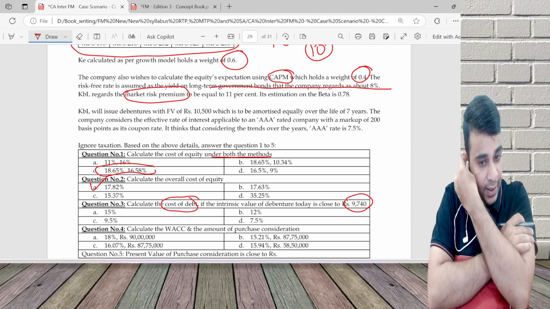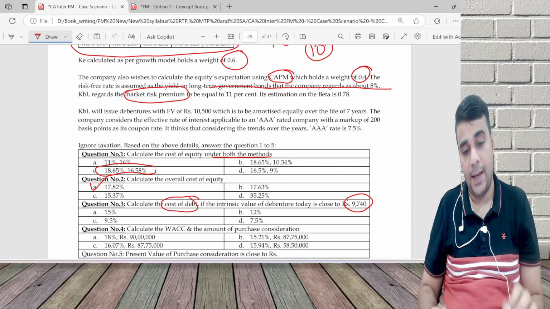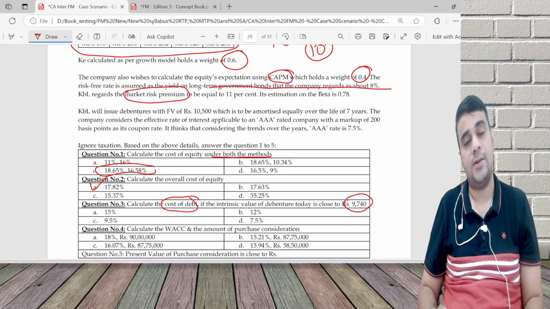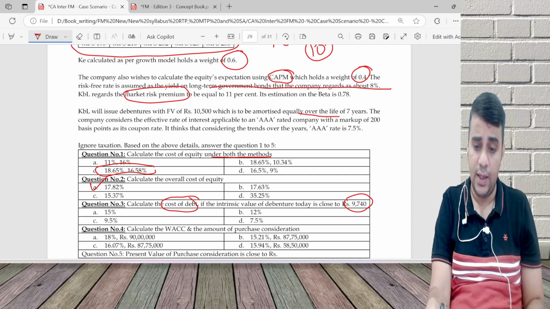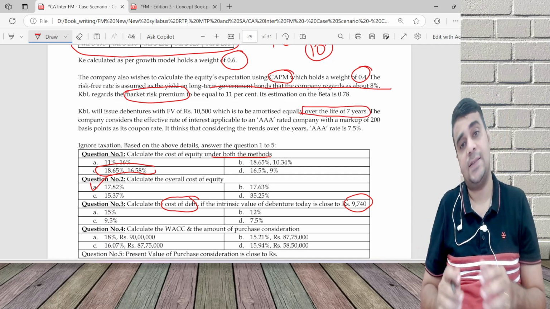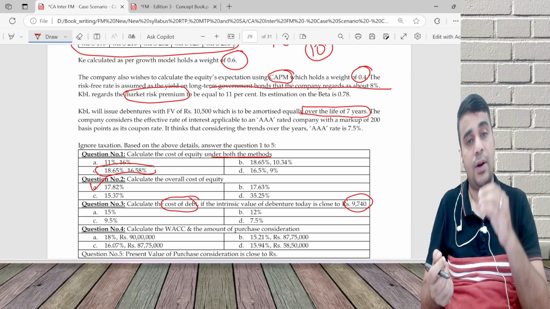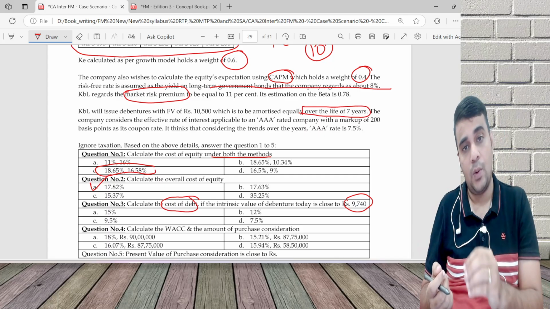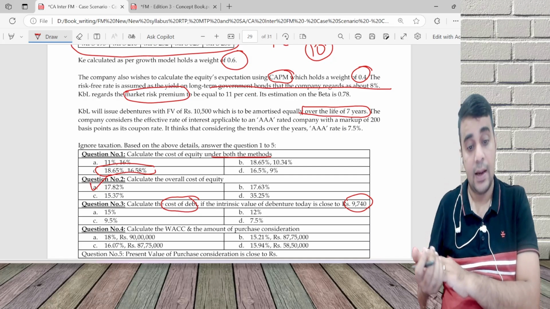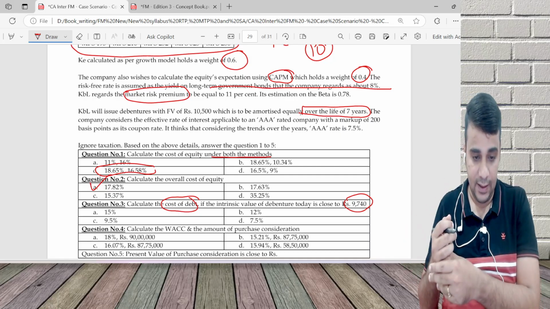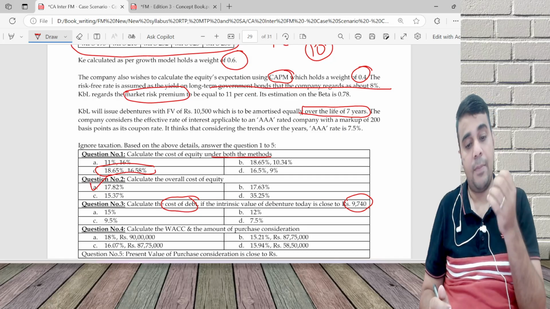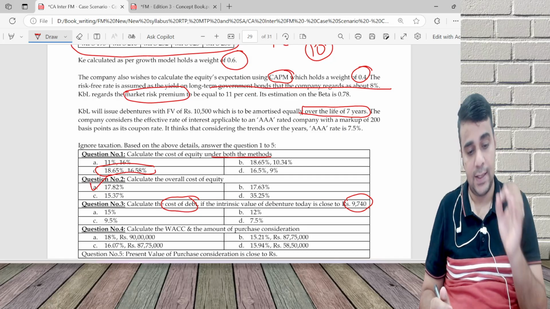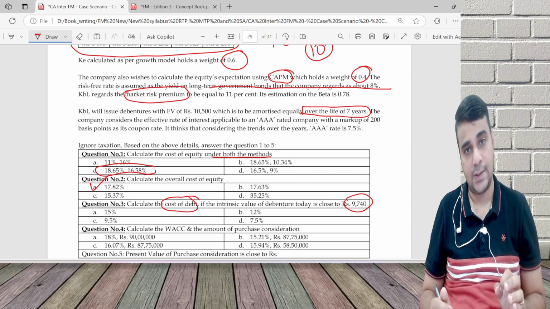Let's understand this. KBL will issue debentures with face value of 10,500, which is to be amortized equally over the life of 7 years. Amortized equally means you will repay an equal amount over the next 7 years. The company considers the effective interest rate applicable to a AAA rated company with a markup of 200 basis points as its coupon rate.